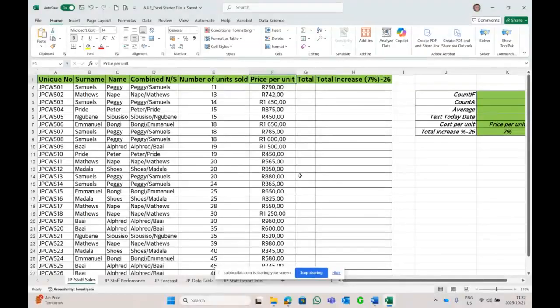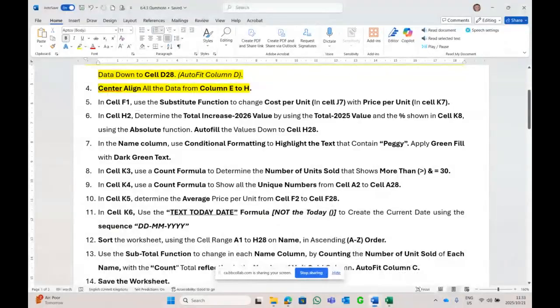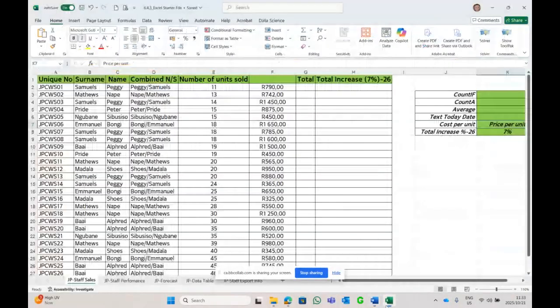This must be deleted, students, because J and K come into effect here. So change the cost in J7 with the price. So in other words, the word price must be placed in F1. So this has to be a blank cell.